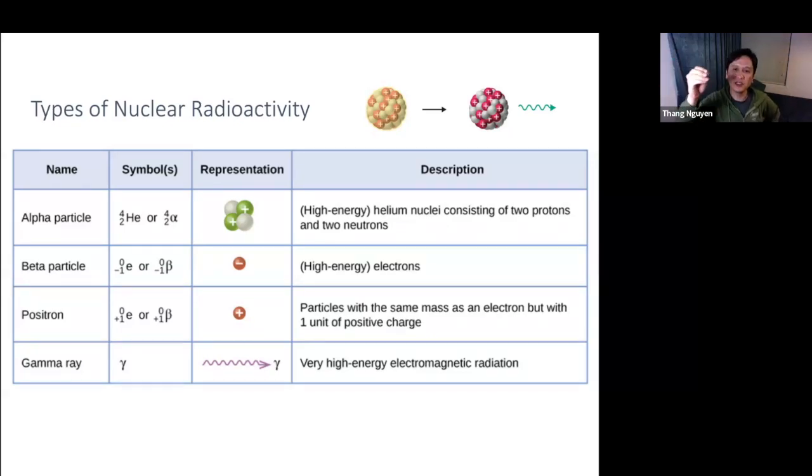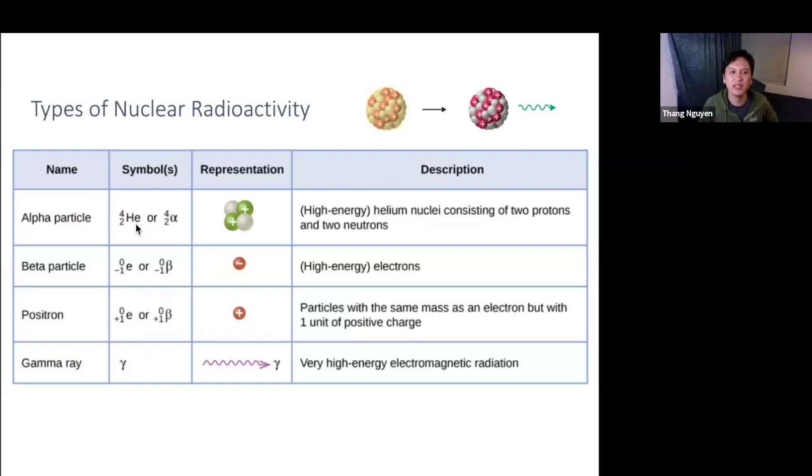But a helium nucleus is basically the 2 protons and the 2 neutrons without the electrons. So that's why we can symbolize the alpha particle as the element for helium, He, with a subscript of 2, meaning it has two positive protons, and then a mass number on top of 4, because 2 protons and 2 neutrons together is a mass of 4 AMU.